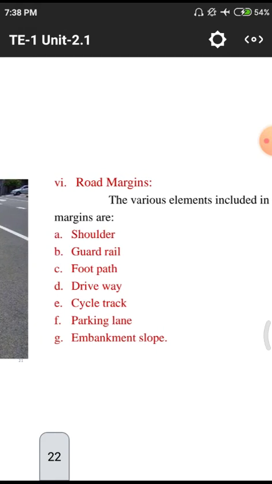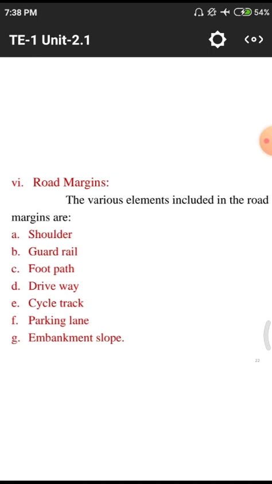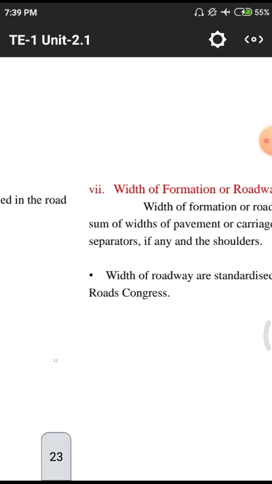And next one, parking lane. Normally these parking lanes are used in huge traffic areas and national highways. These parking lanes are separately kept for vehicles which are having some trouble, and for drivers' rest purposes also. That means they need to stop a few minutes for their rest and others. And next one, embankment slope also we need to show with the help of these margin lines.